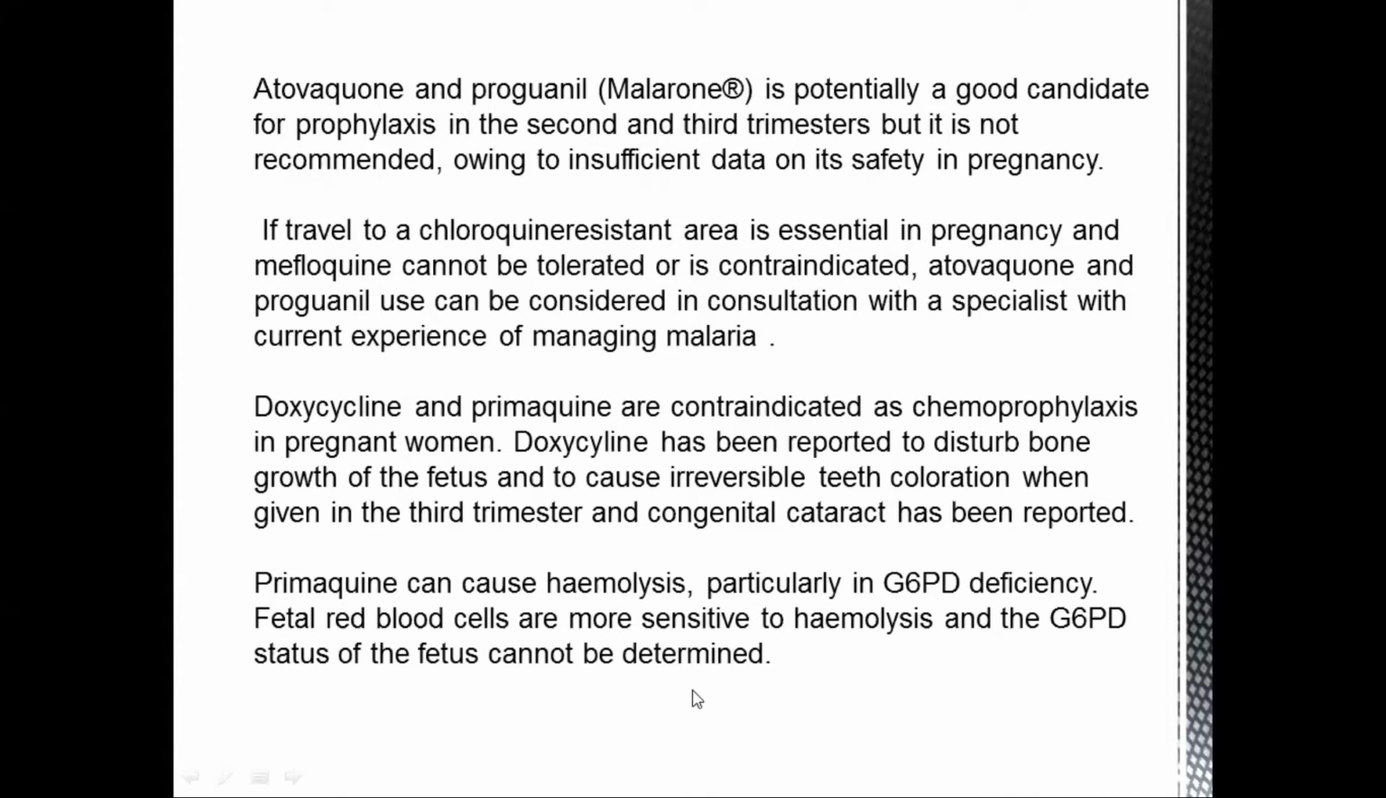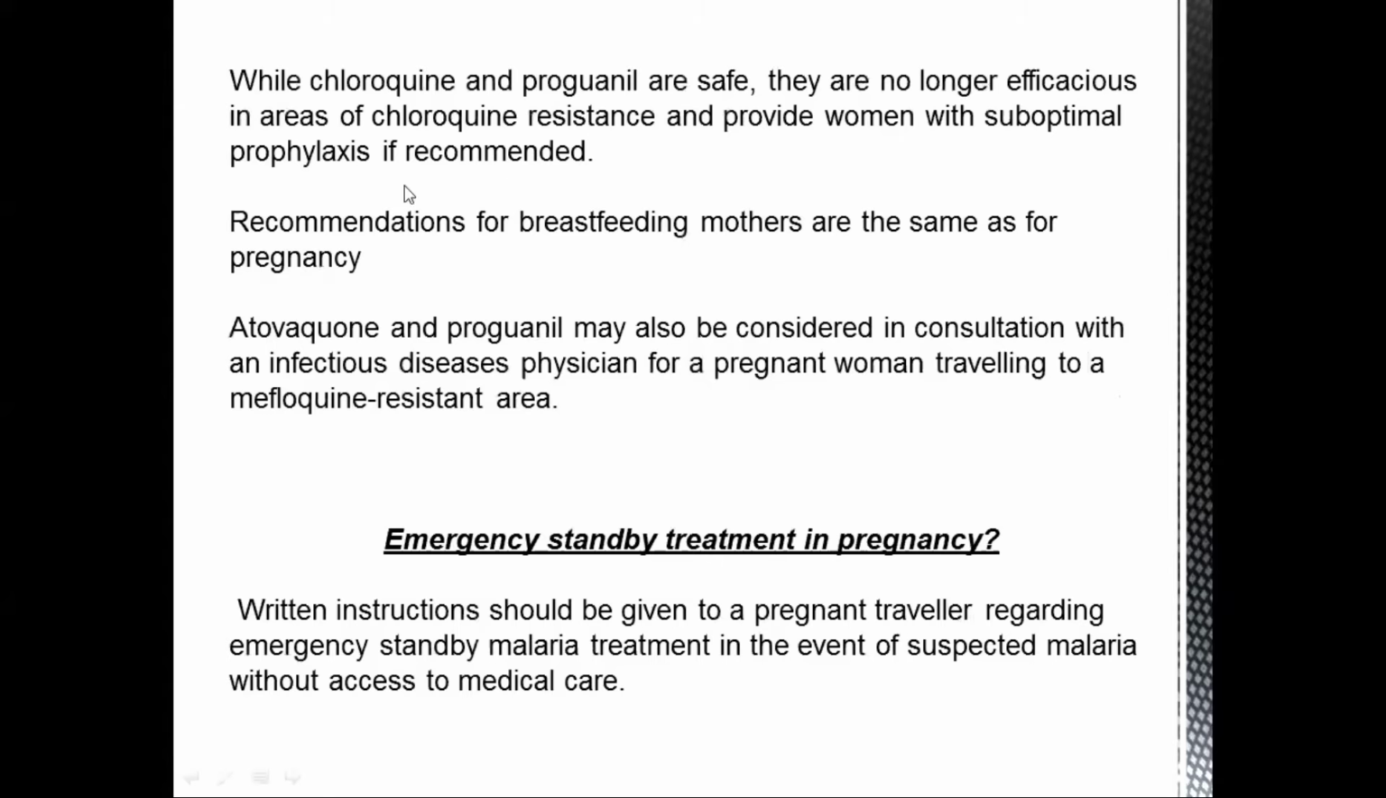So ideally, the safe drugs in terms of chemoprophylaxis, the number 1 choice is mefloquine. If it is not available, is contraindicated, or is not tolerated by the patient, then the second choice is Malarone. However, Malarone should be given in consultation with the specialist. While chloroquine and proguanil are safe, they are no longer efficacious in areas of chloroquine resistance and provide women with suboptimal prophylaxis if used.